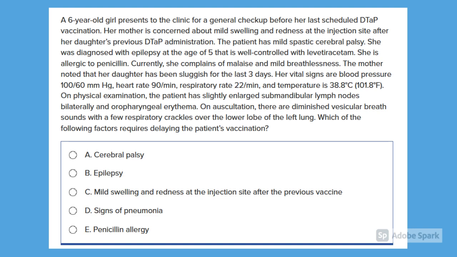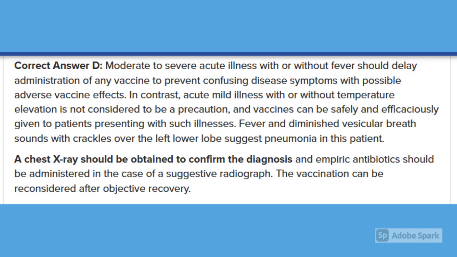Correct answer, D. Explanation: moderate to severe acute illness with or without fever should delay administration of any vaccine to prevent confusing disease symptoms with possible adverse vaccine effects. In contrast, acute mild illness with or without temperature elevation is not considered to be a precaution, and vaccines can be safely and efficaciously given to patients presenting with such illnesses.